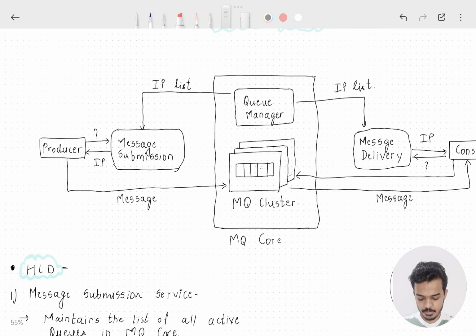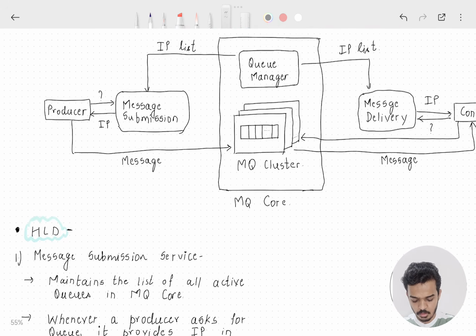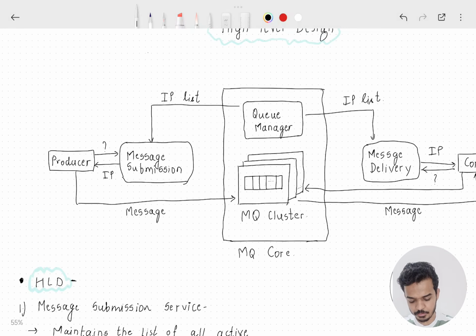Now we will be looking at the high level design of this system. The very first thing that we saw is the message submission service. So what does the message submission service do? The first thing is that from time to time it fetches the list of IPs for all the machines that are active in the message queue cluster from the queue manager.